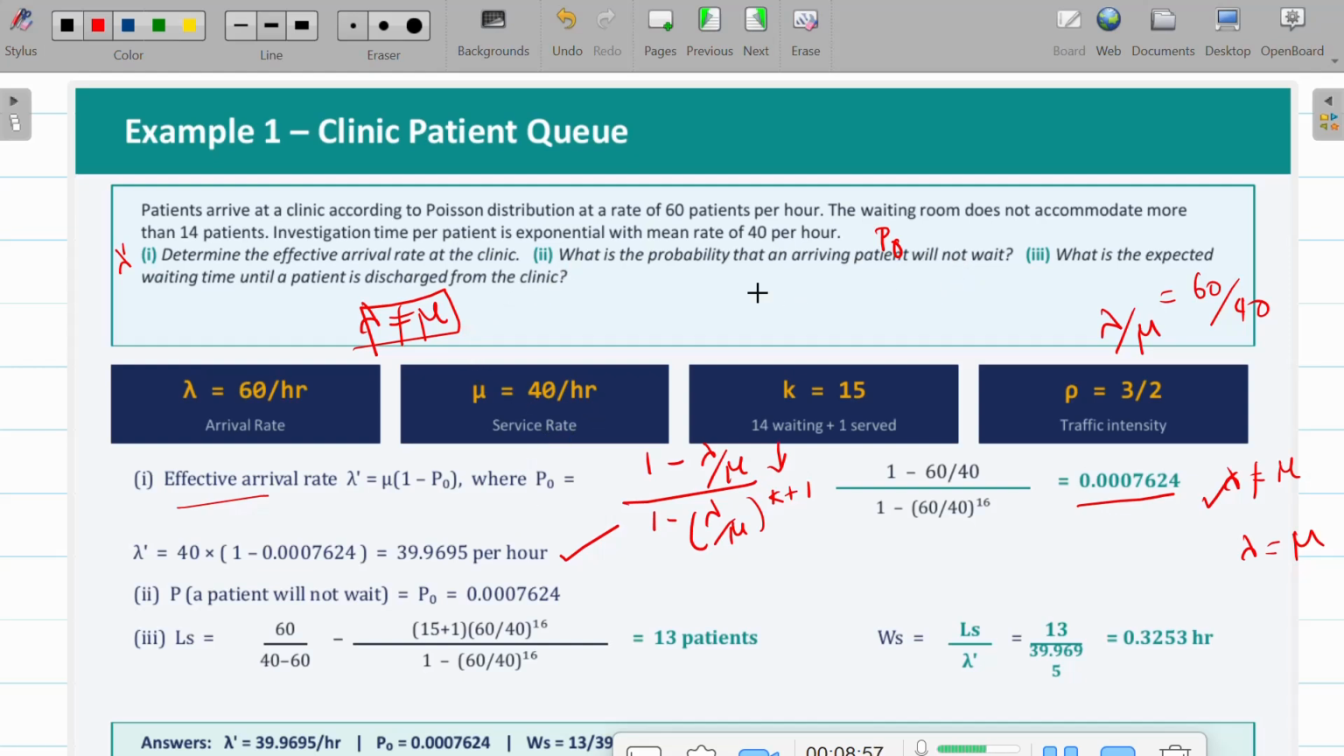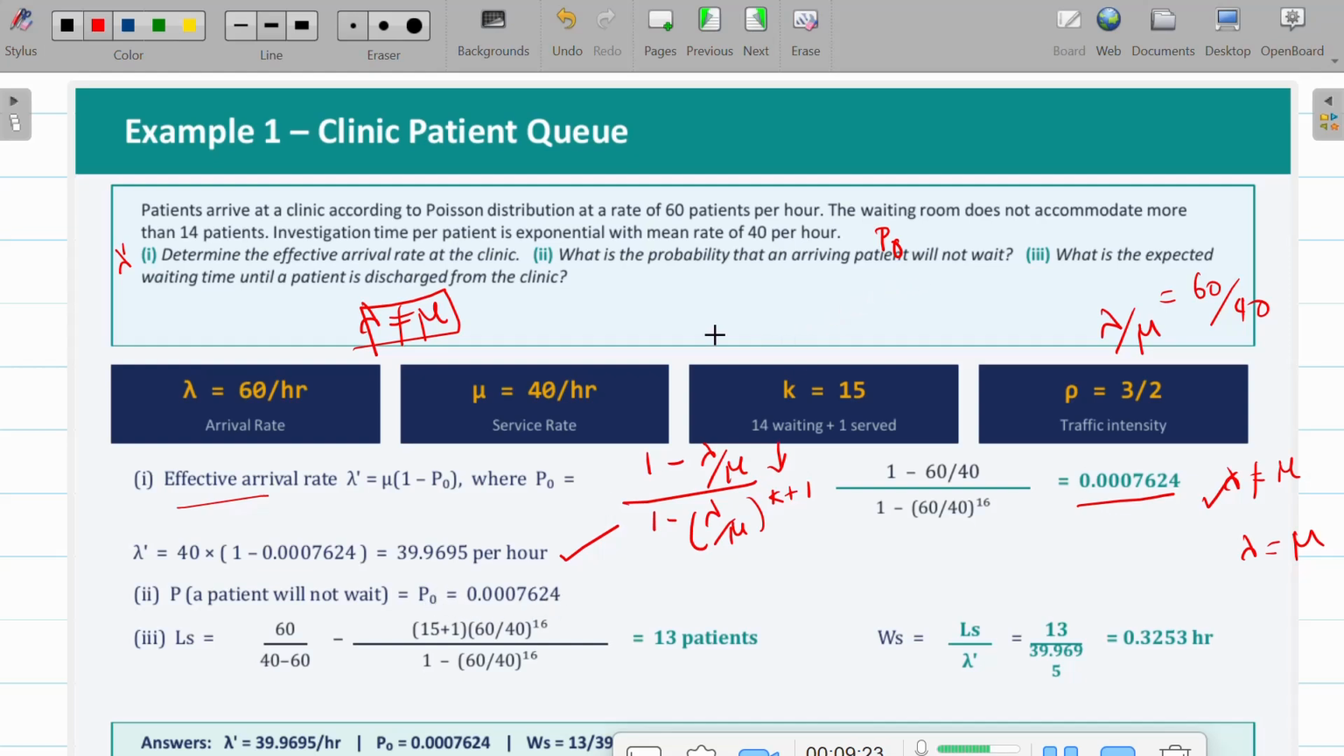So coming to the next question, what is the probability that the arriving patients will not wait? That means P naught. So we already calculated your P naught here. If the system is empty, whenever patients come, they will get an appointment with the doctor directly and go in for the consultation, right? So the system is empty, P naught is equal to 0.00762.